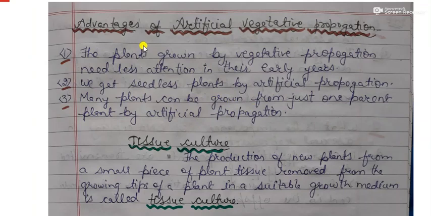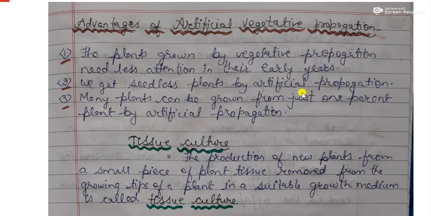Now, the advantages of artificial vegetative propagation. The artificial vegetative propagation method has several advantages. The plants grown by this method need less attention in their early years. Secondly, we get seedless plants by artificial propagation.